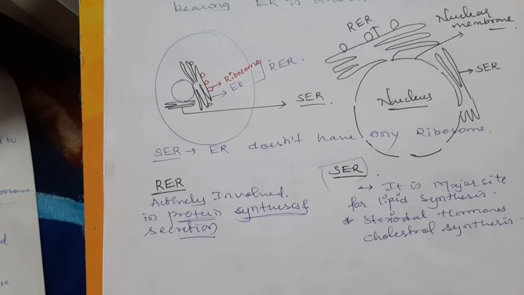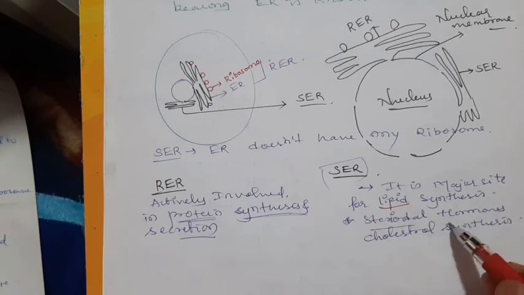It is a major site for lipid synthesis. The function of RER is protein synthesis. The function of SER is lipid synthesis. Along with lipid synthesis, it is also involved in steroidal hormone synthesis and cholesterol synthesis.